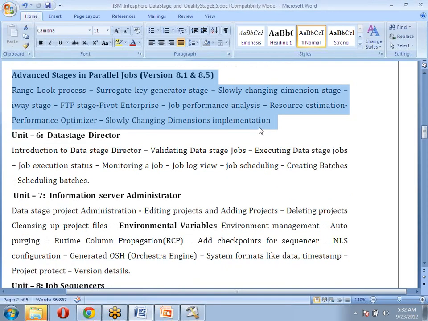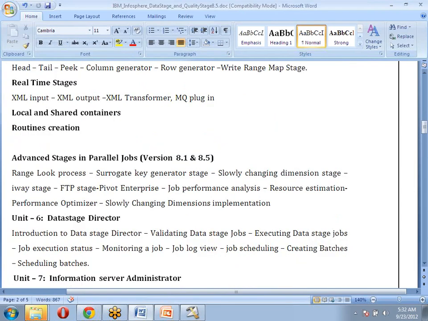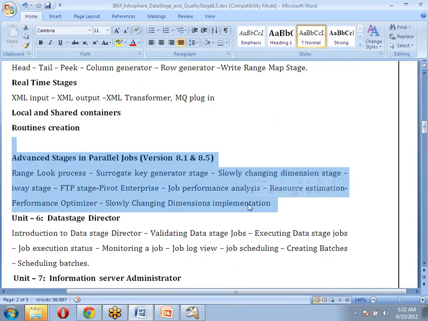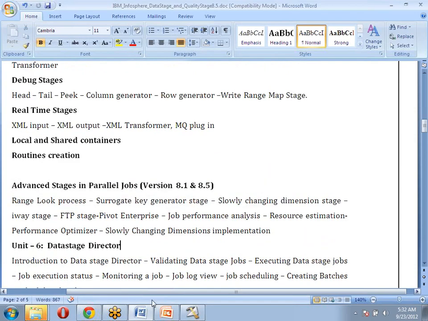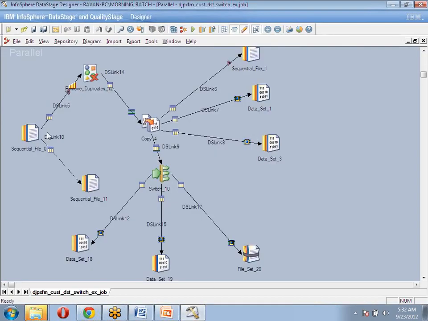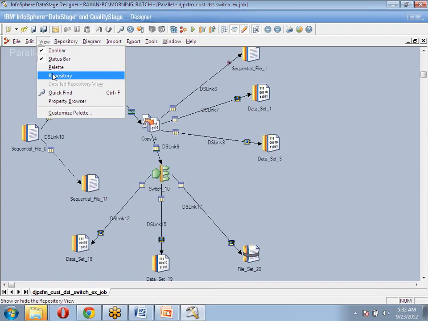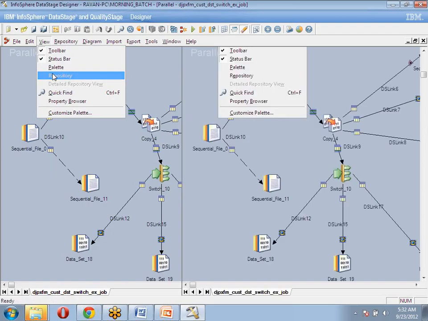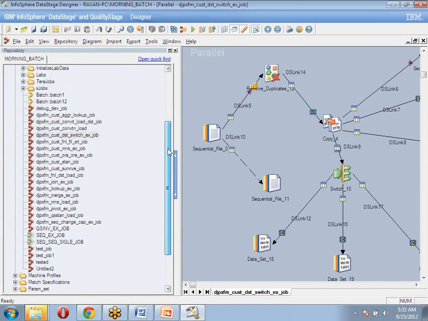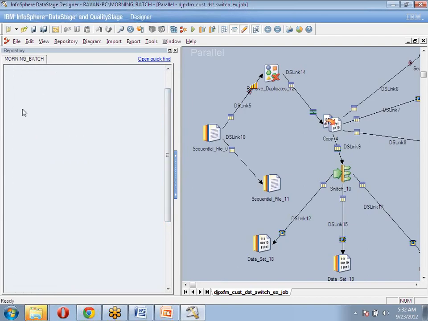Thank you. Okay, these are all the things we are going to discuss in this particular piece. That is about the designer window. This is nothing but completely how to design the jobs. Whatever we designed over a long time, we can see in the repository. These are the jobs we have already designed. I designed them for different batches to show them.